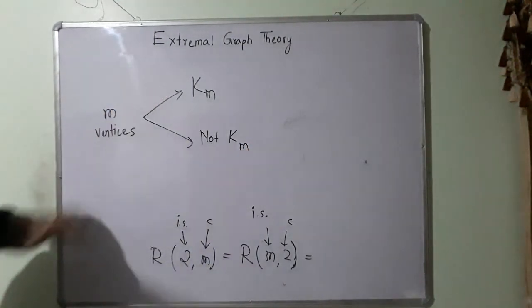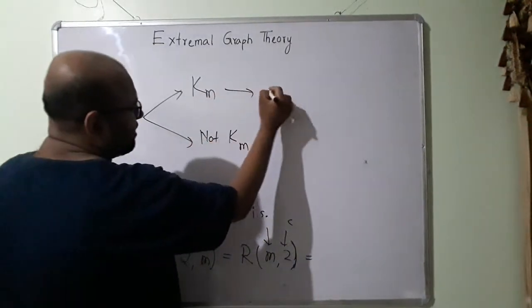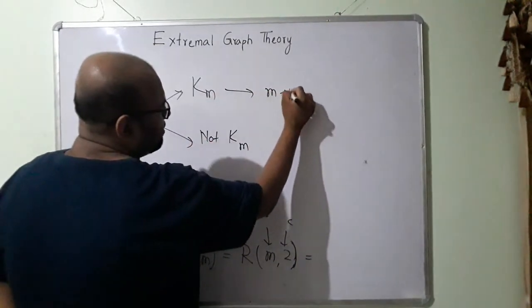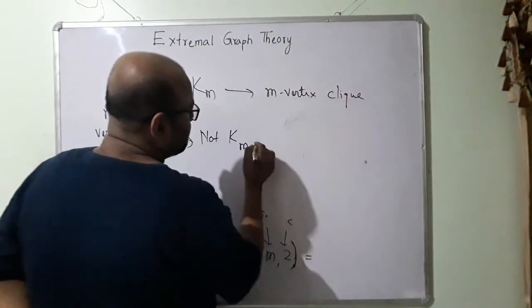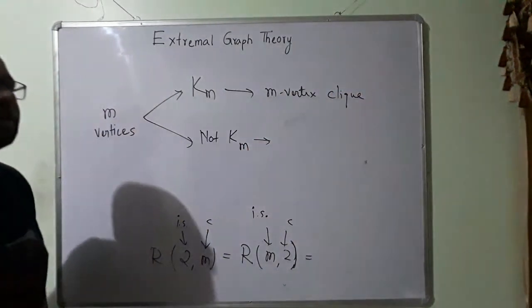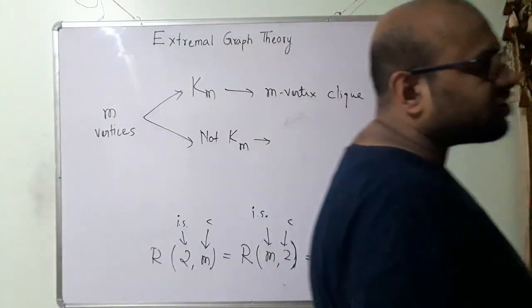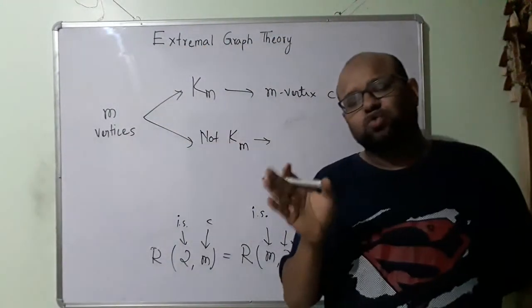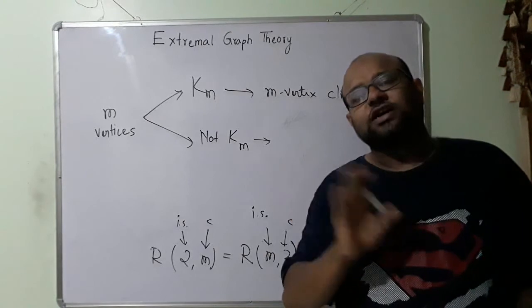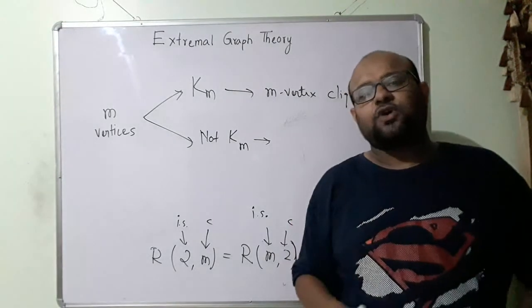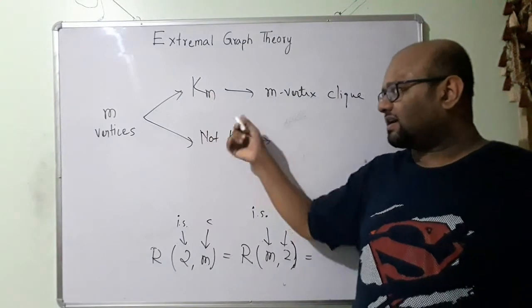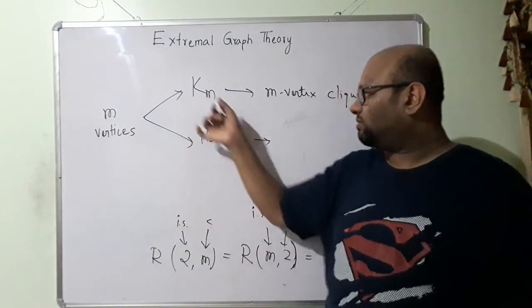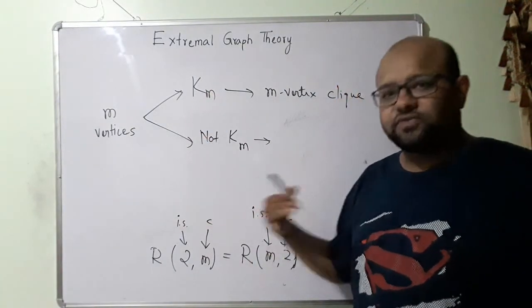If it is Km, what do I have? I have an m-vertex clique. If it is not Km, that means there are at least two vertices which are not connected to one another. If all the vertices are connected to one another, it is going to be Km, the complete graph with m vertices.